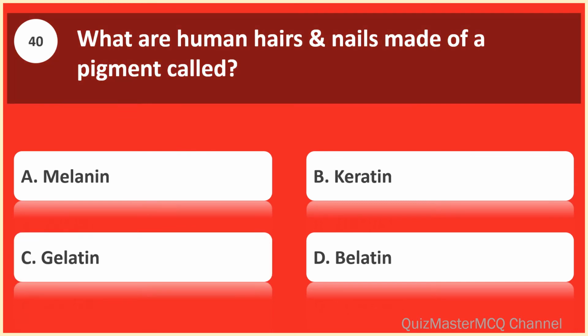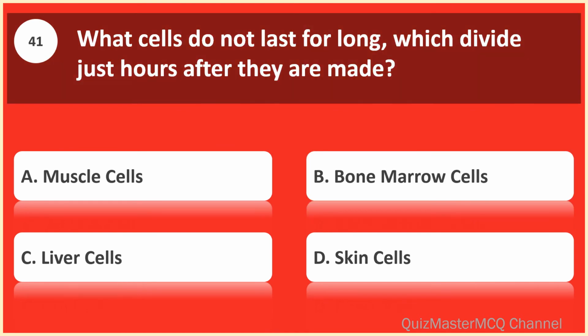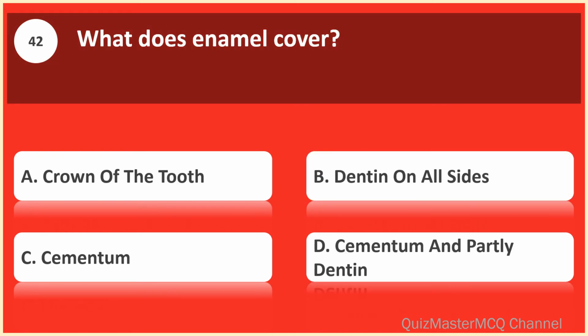What are human hairs and nails made of a pigment called? Keratin. What cells do not last for long, which divide just hours after they are made? Bone marrow cells. What does enamel cover? Crown of the tooth.